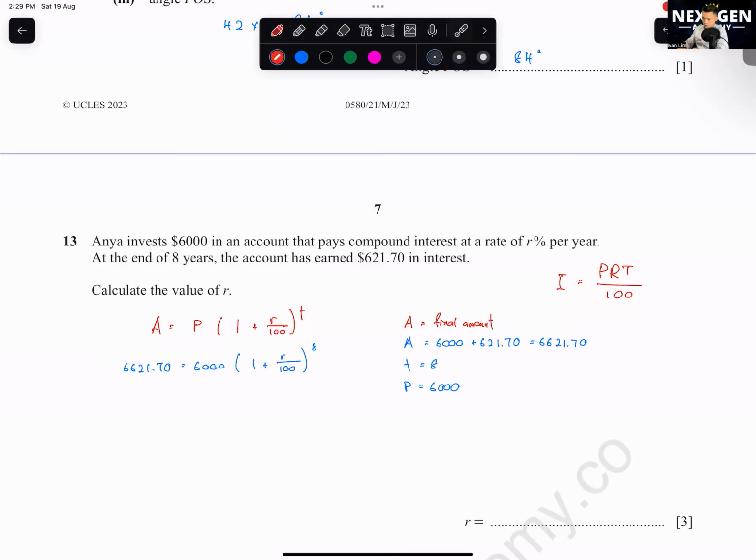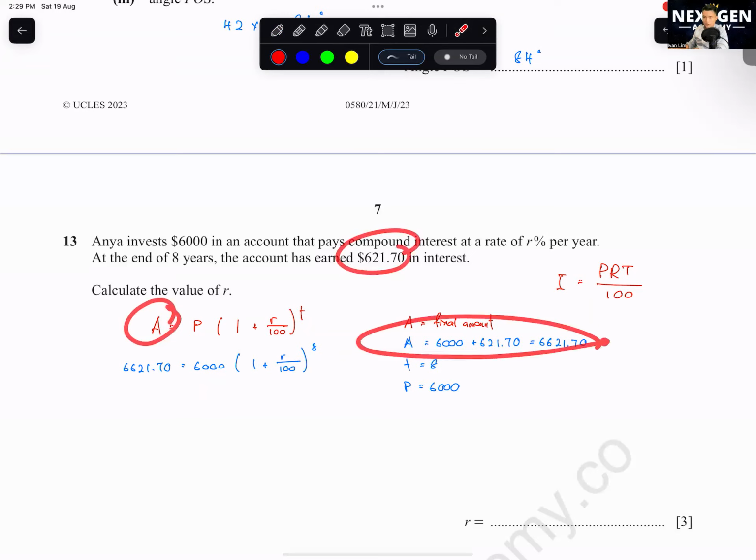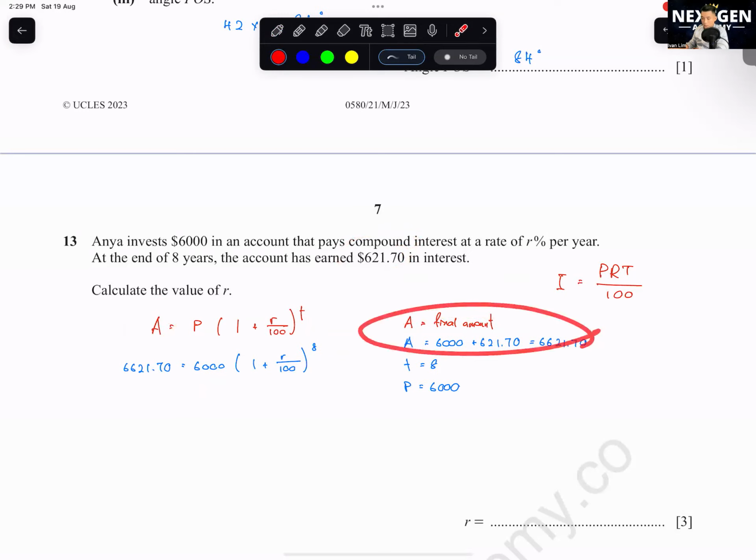Dylan, what did the teacher just say? Where did you get 621.7? This is your total amount. This is where students normally make the mistake. For compound interest, you have to take the total amount. Got it or not? Don't just take the interest. Okay, everyone clear on this one?